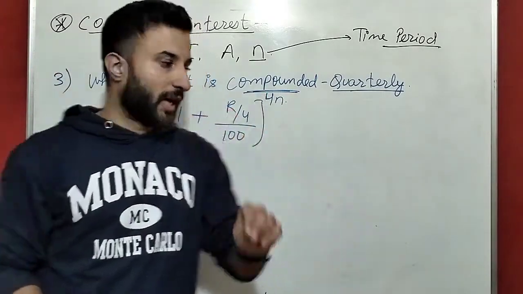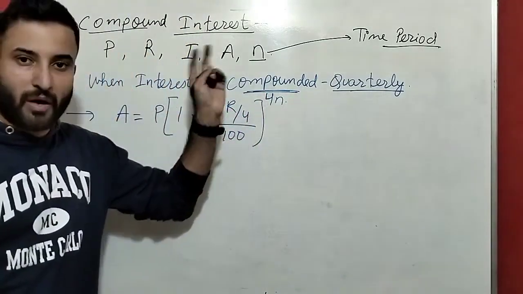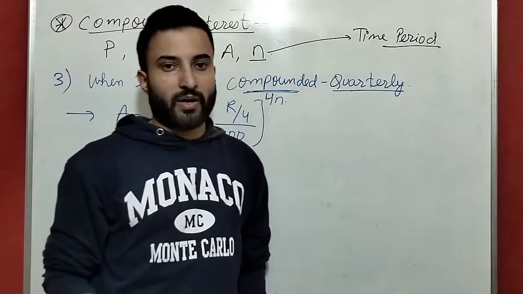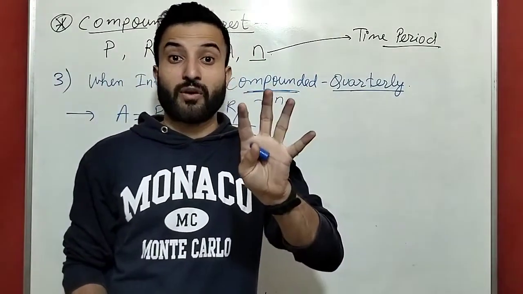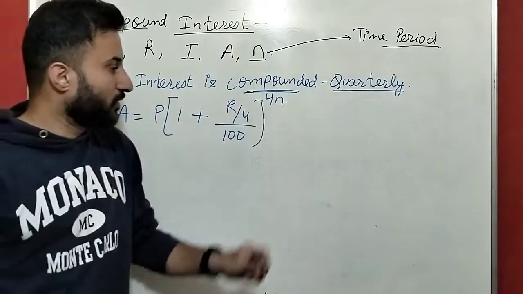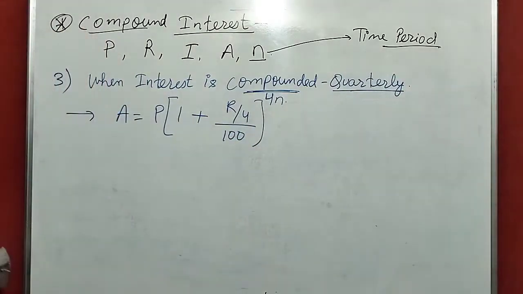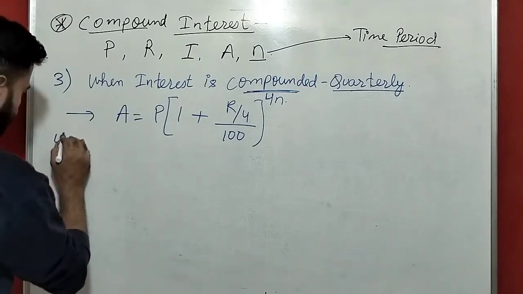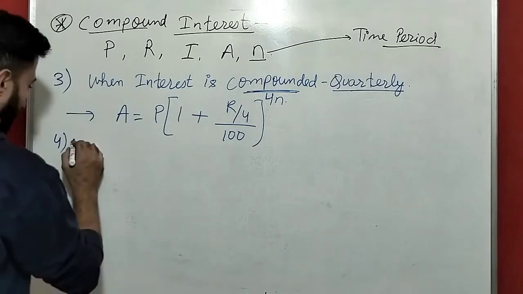Okay, see, that was compounded half yearly. Half yearly means 2 times. So r by 2 power 2n. This is compounded quarterly. Quarterly means 4 times. So r by 4 power 4n. Formula number 1, 2, 3 over. Formula number 4.